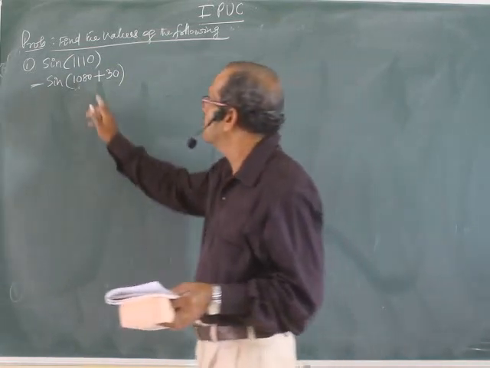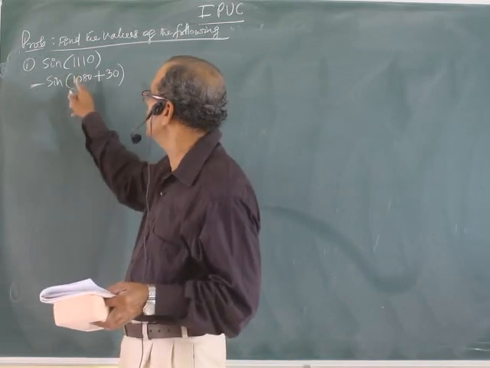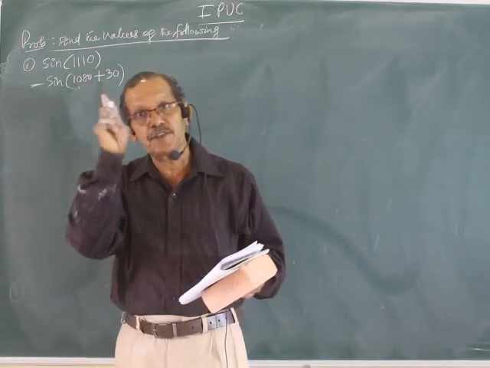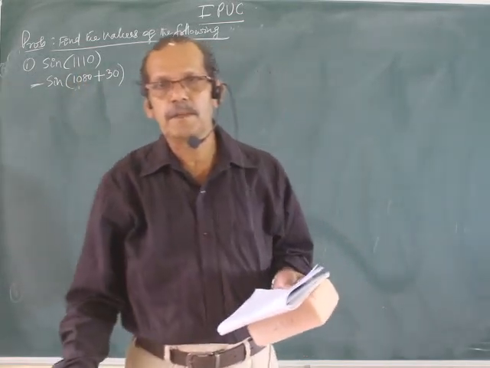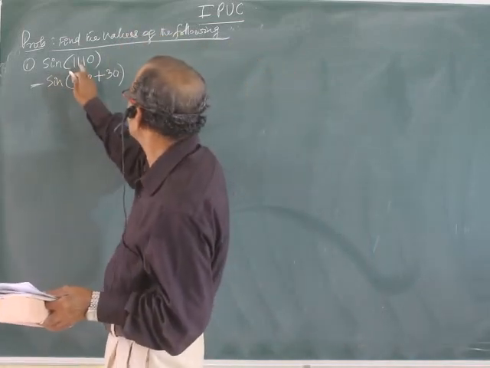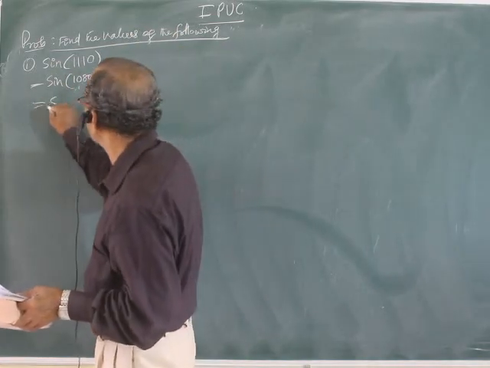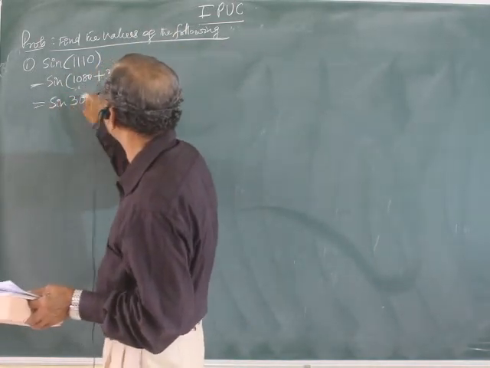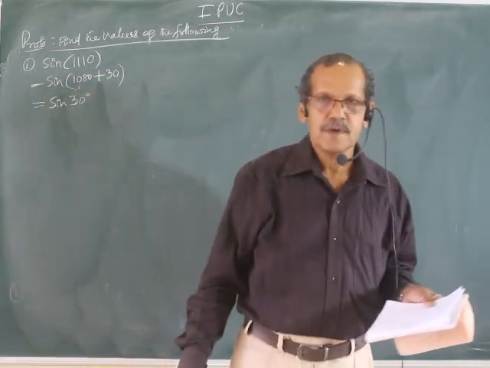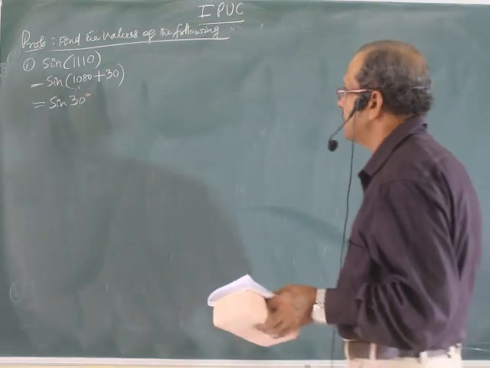What I told you? Forget about this angle. Remember, you cannot write any multiple of the angle. It should be a multiple of 360 only. Remember, completed rotation. So the angles 1110 and 30 are one and the same. So you can write only sine of 30. Forget about the completed rotation. Leave that.